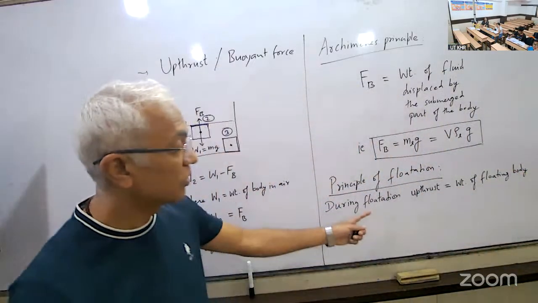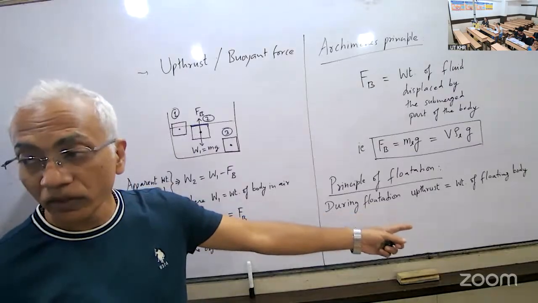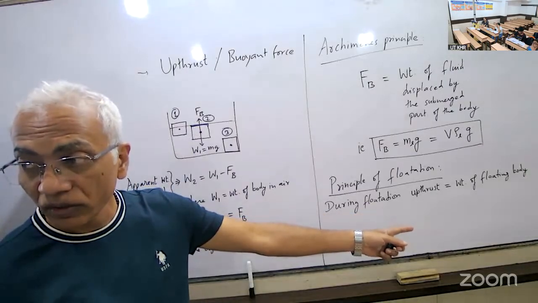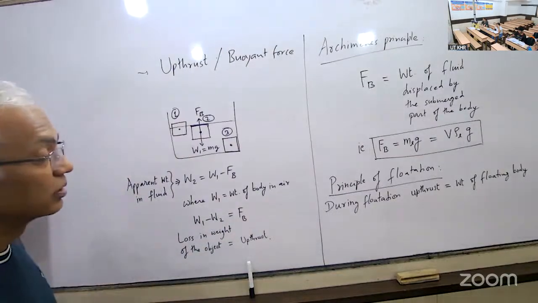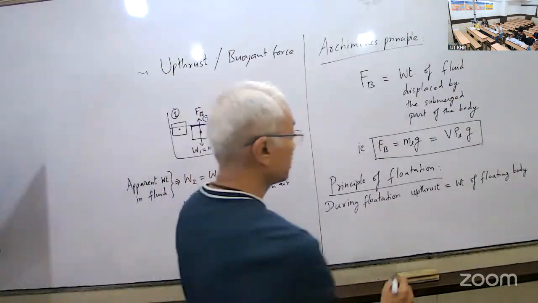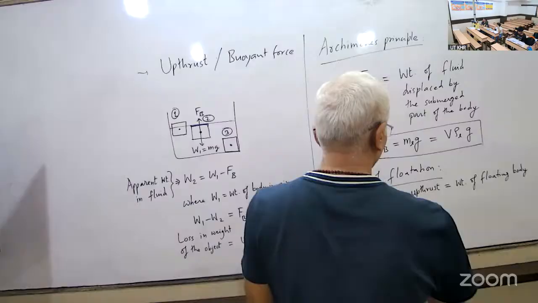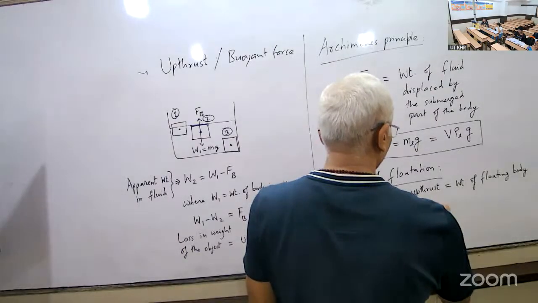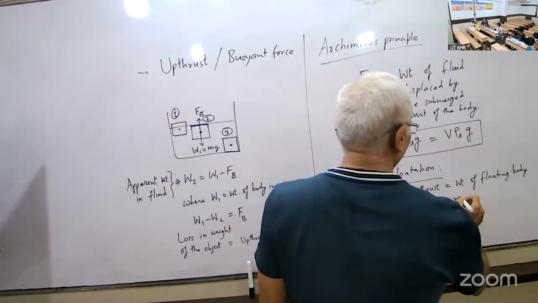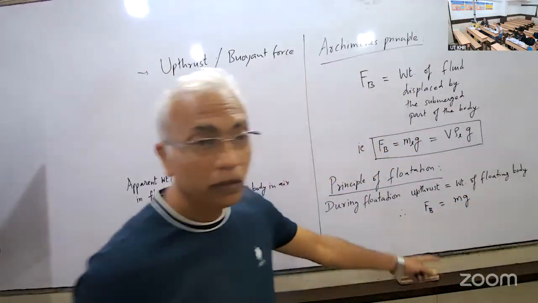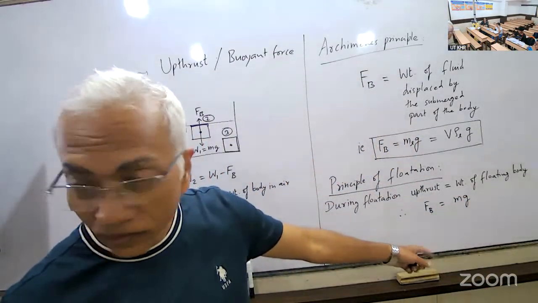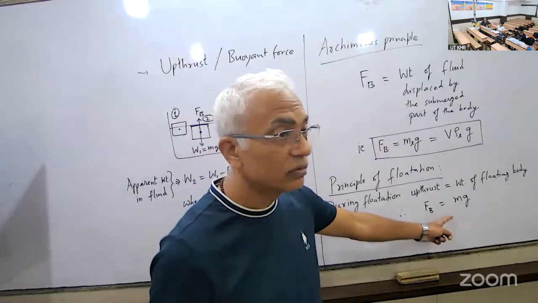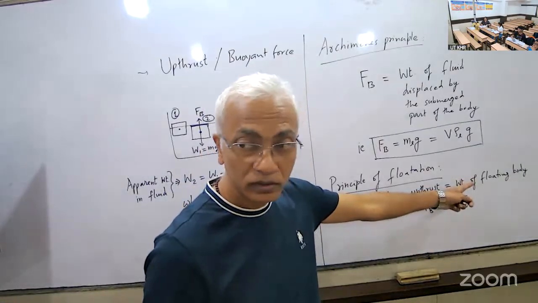So during flotation, upthrust is equal to weight of the floating body. Therefore, Fv is equal to mg. So what is mg now? Weight of the floating body, right?